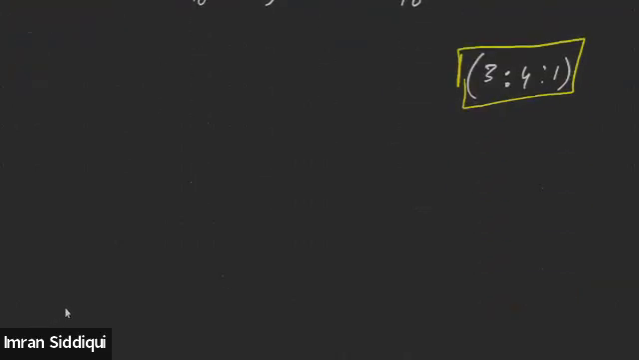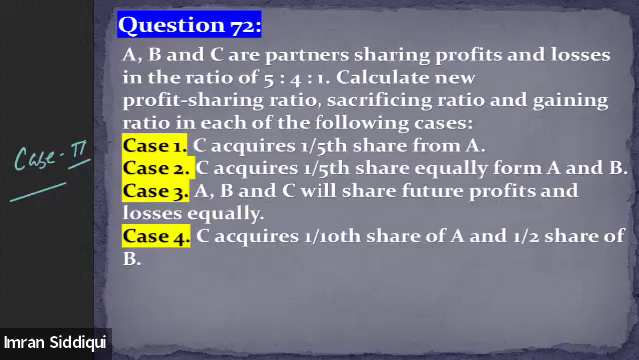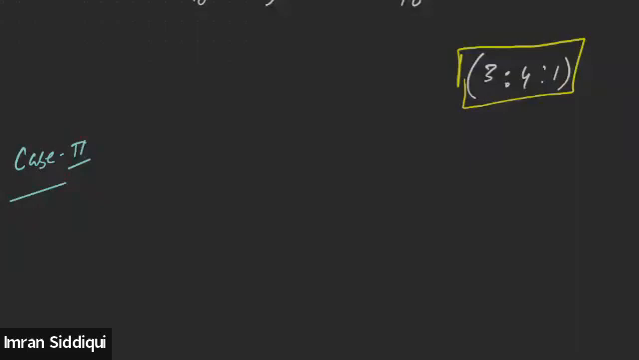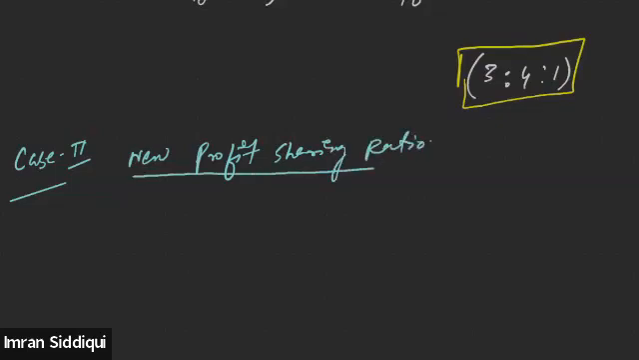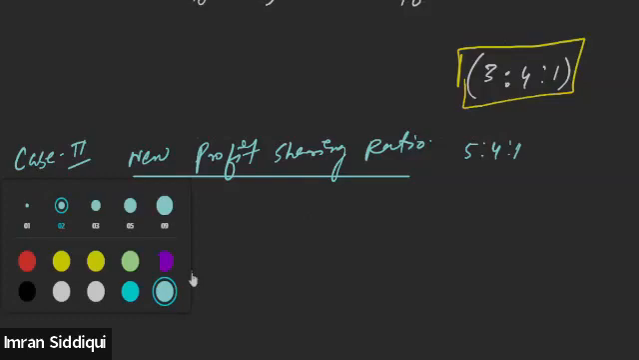Now moving on to case second. The case second says that she acquires 1/5 share equally from A and B. All right, so this time C is acquiring share from both the partners A and B equally. So first of all, to find out the new profit sharing ratio, keep that in mind, the existing profit sharing ratio is 5:4:1.